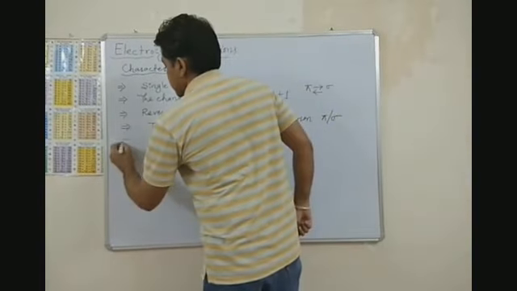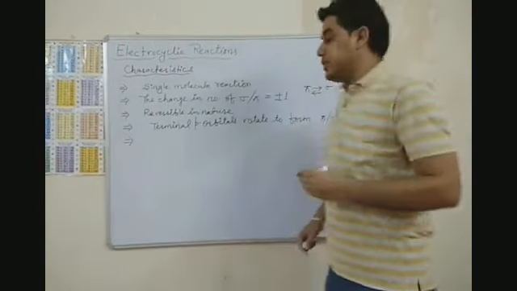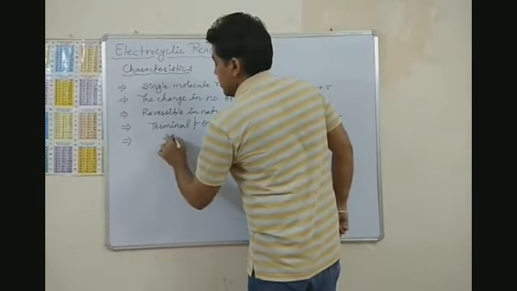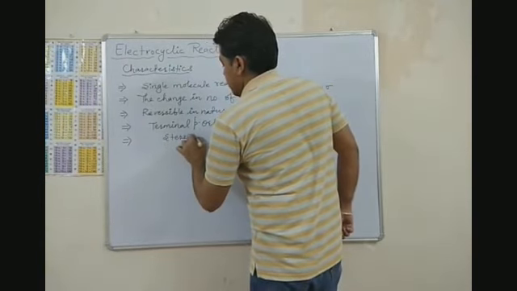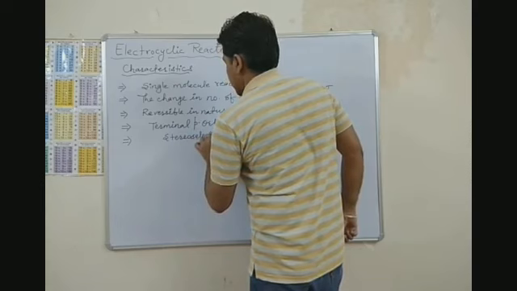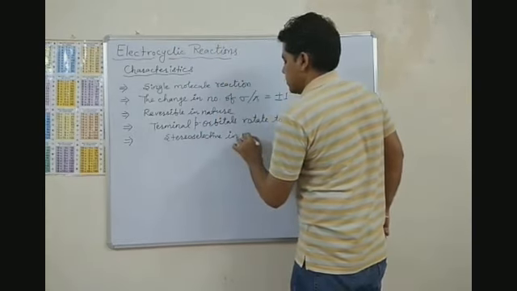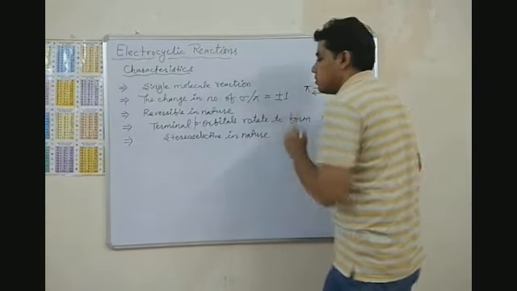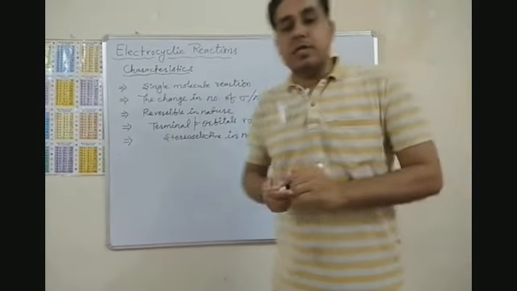Next is, these reactions are stereoselective in nature.